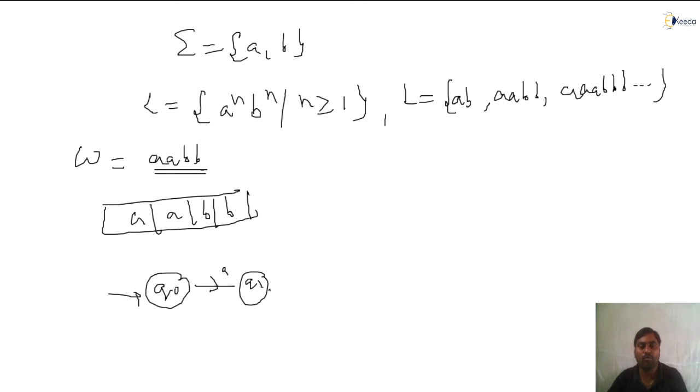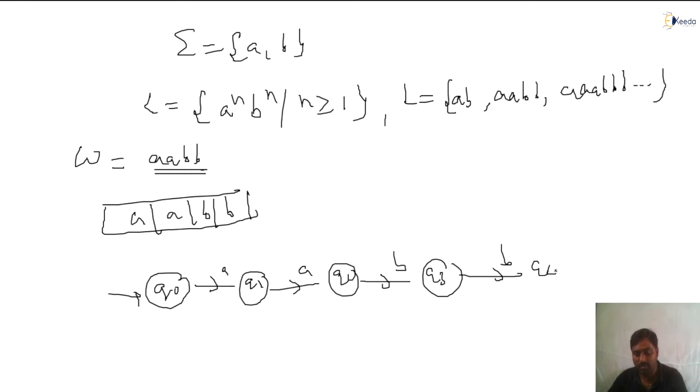Done. Again I have to move second. Q1 on A, suppose Q2. Q2 on B, Q3. Q3 on second B, Q4. Suppose it reaches the final state, assume that. I can say it is accepted. But AABB reached the final state, assume that, accept if I say.